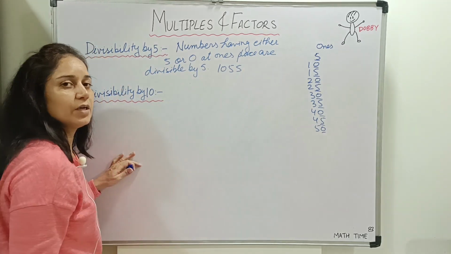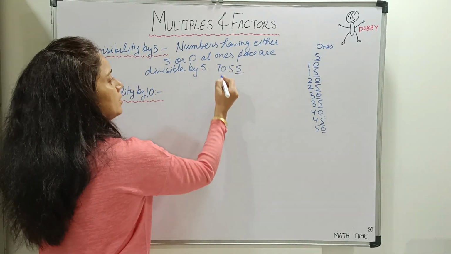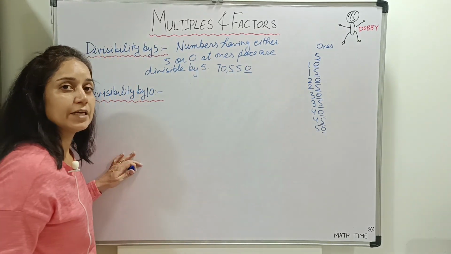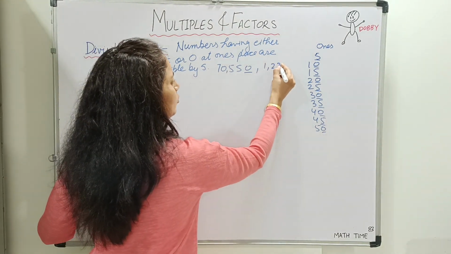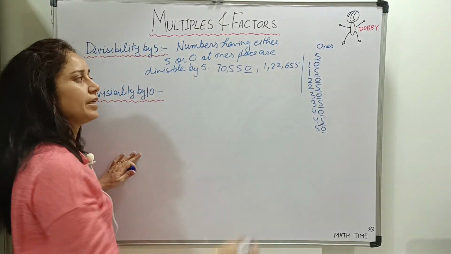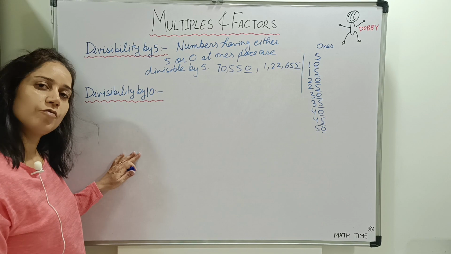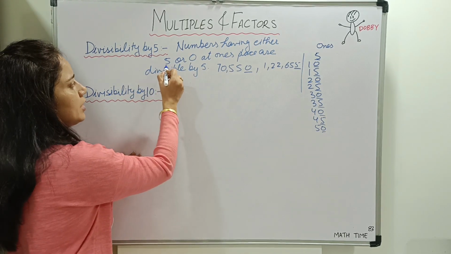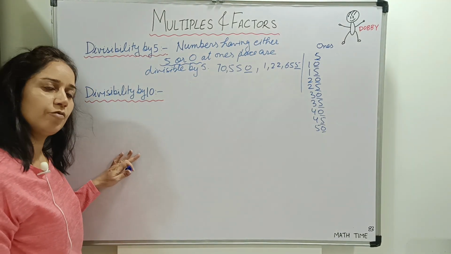Let us take examples. 1055. Is it divisible? Yes. There is 5 at ones place. 70,550, is it divisible? Yes. There is 0 at the ones place. 1,22,655, is it divisible? Yes. 5 is there at ones place, so it is divisible by 5. So which numbers are divisible by 5? All the numbers which have 0 or 5 at the ones place are divisible by 5.